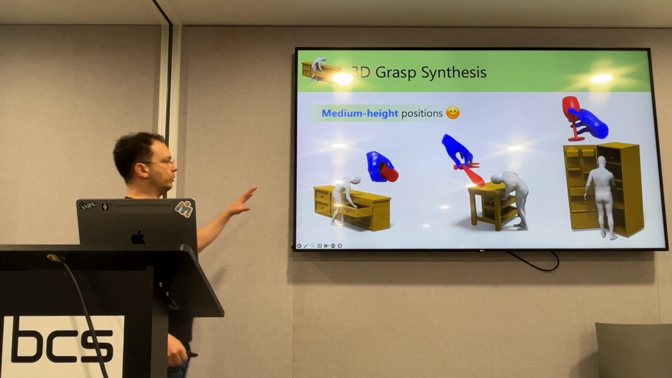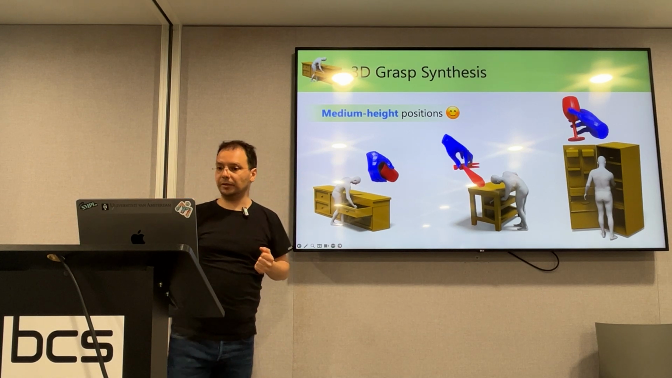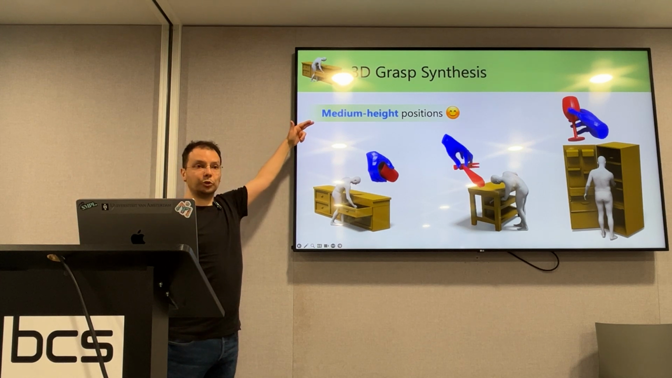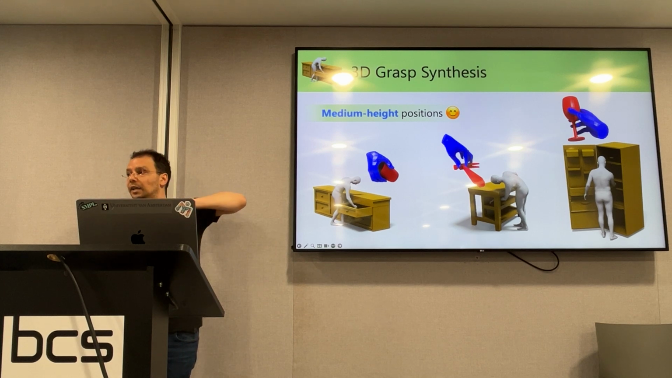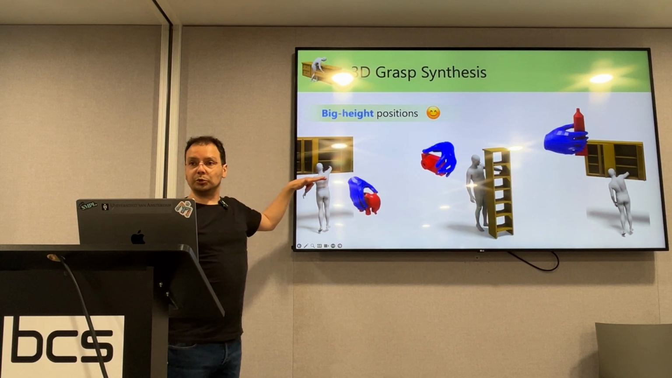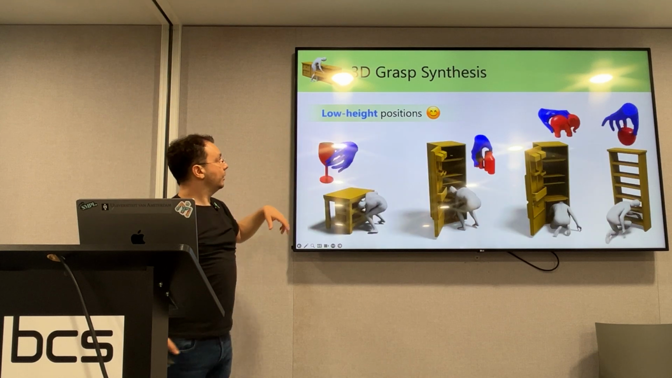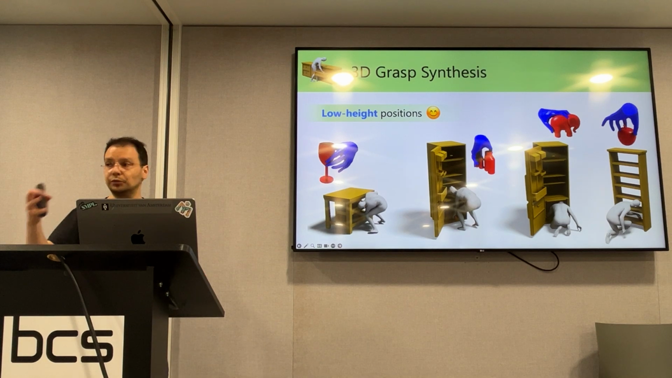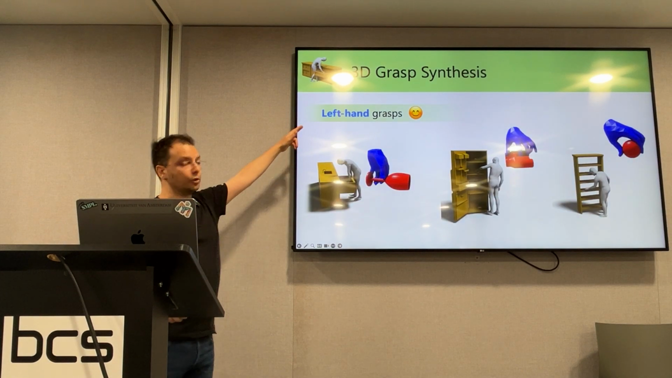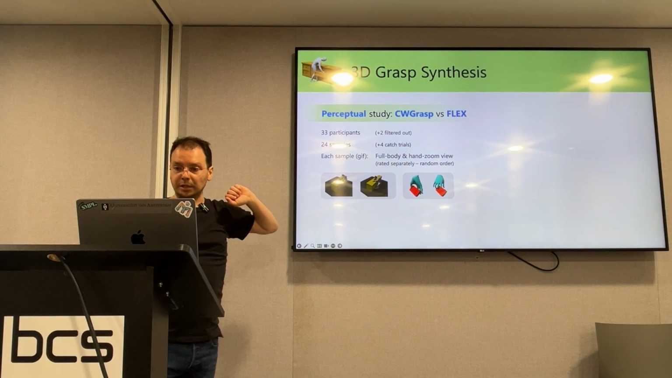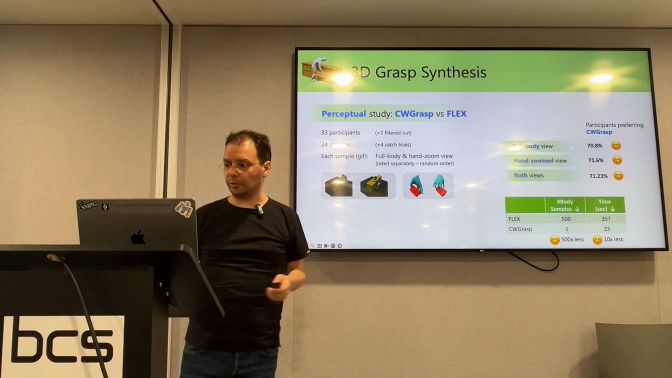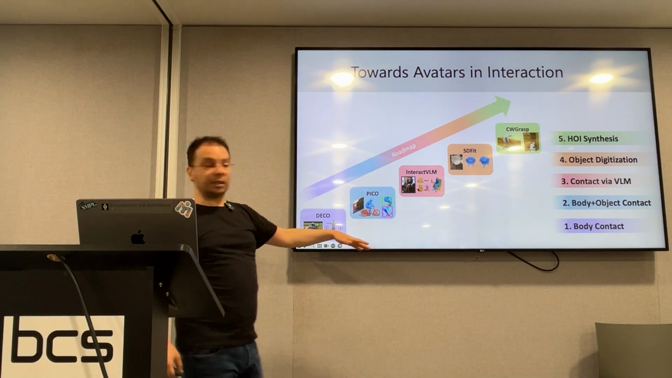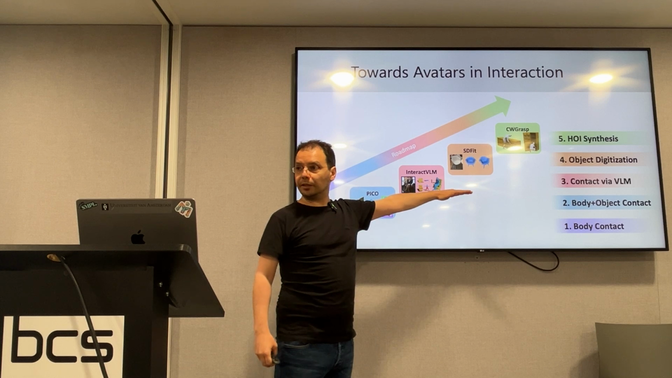And here are just some results. I will not bother you much. We have pretty realistic synthesis results for various object shapes, but also object placements. So this is medium height position, where the object lies somewhere between the knee height and the chest height, or big height position, where the body needs to stretch up, or low height positions, where the guy needs to bend down. It works for right hand grasps, but also left hand grasps, and okay, perceptual studies and whatever, I will not bother you.